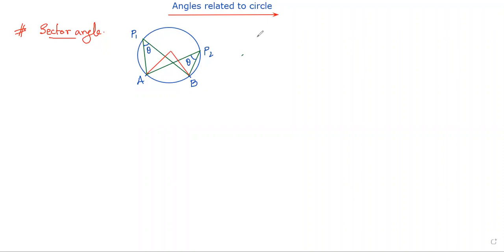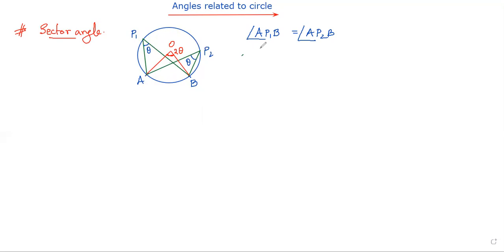So basically we can say angle AP1B will be equal to angle AP2B. Now, the angle forming at the center, this is the center point O, and AB forming an angle at the center has a relation with that theta. This angle will be equal to 2 theta at the center, double the angle formed at this part of the circle.